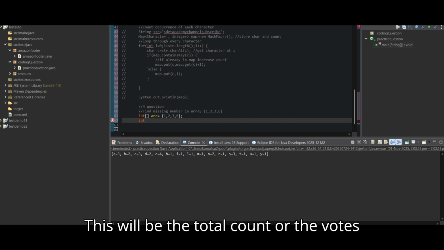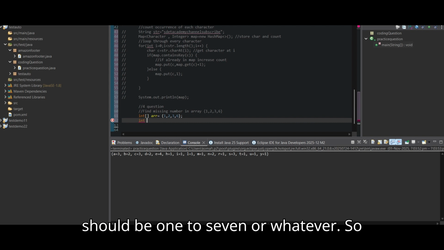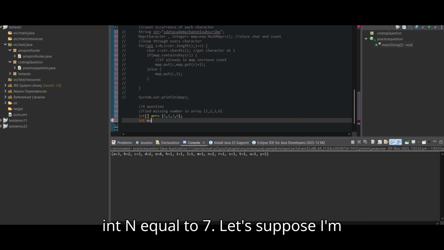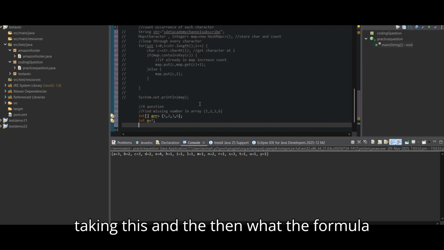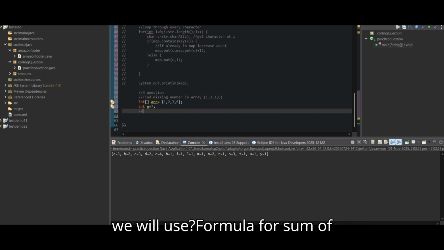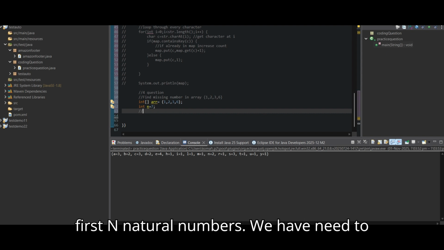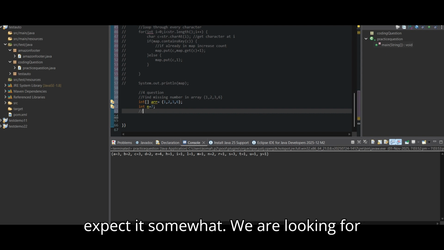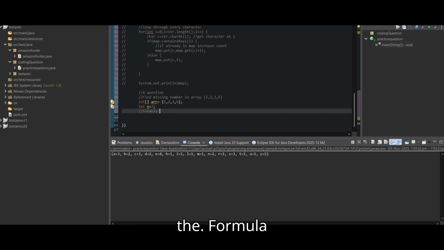This will be the total count, which should be 1 to 7 or whatever. So int n equal to 7, let's suppose I'm taking this. And then the formula we will use is the formula for the sum of first n natural numbers. We need the expected sum, what we are looking for.